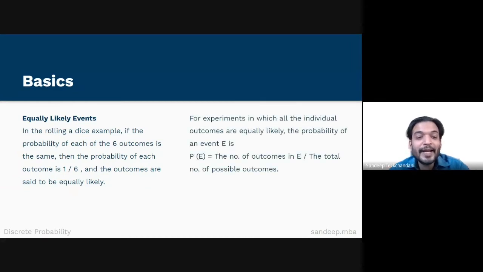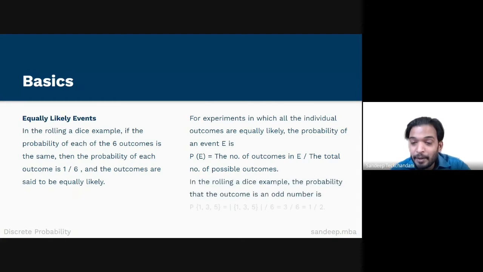In the rolling a dice example, the probability that the outcome is an odd number is the probability of getting the numbers 1, 3, and 5. So the number of outcomes in E is 3, divided by the total number of possible outcomes, which is 6, which is equal to 3 upon 6. Therefore, our answer will be equal to 1 upon 2.